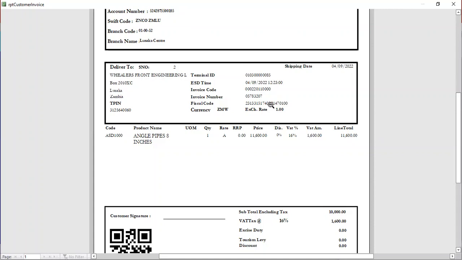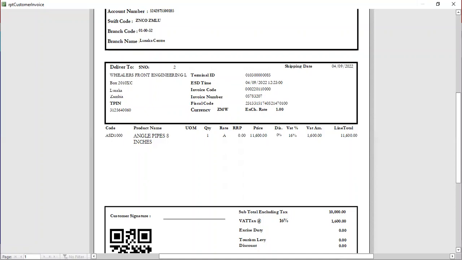So by seeing that, it means that the copy of this invoice is also at ZRIA. You can even print it from their website if you want. It's the same tax invoice, same copy, although the format might be different, but the transactions will remain the same.